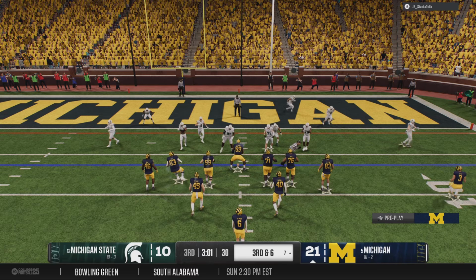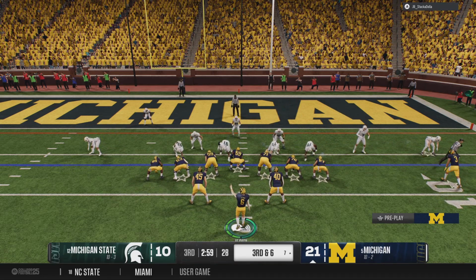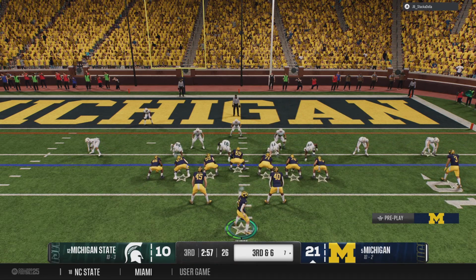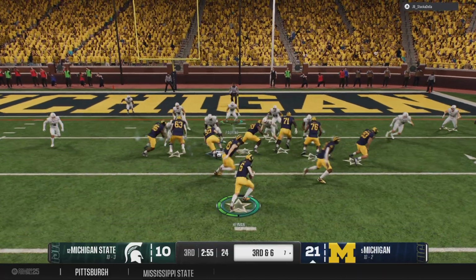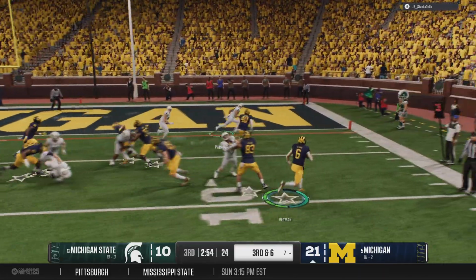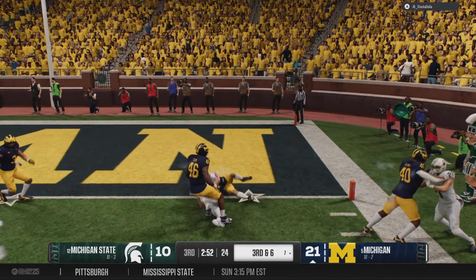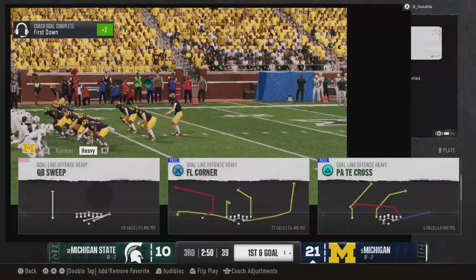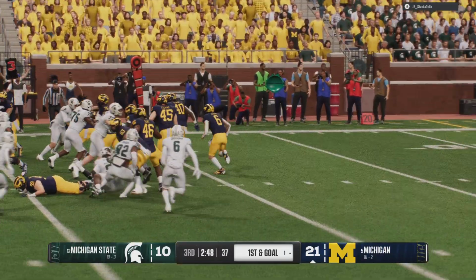So here we go, 3rd down. Defense needs a stop here. Try to force a field goal attempt. Takes the snap and takes off on the run. Doesn't quite get in, but it sets up a 1st and goal for this offense.